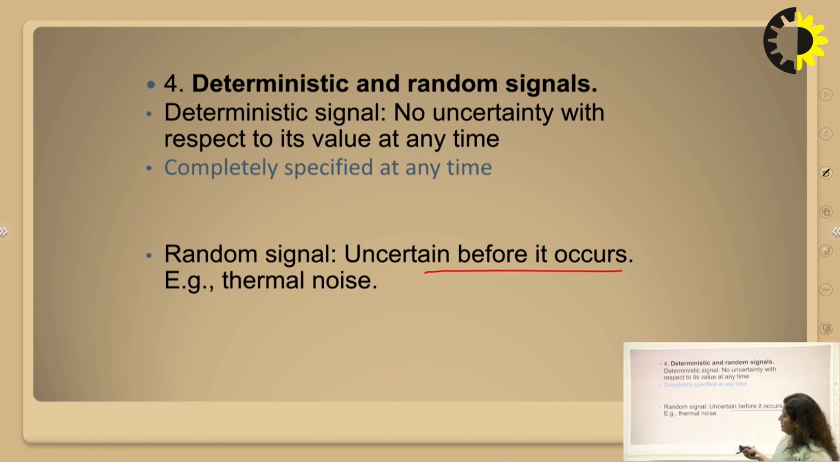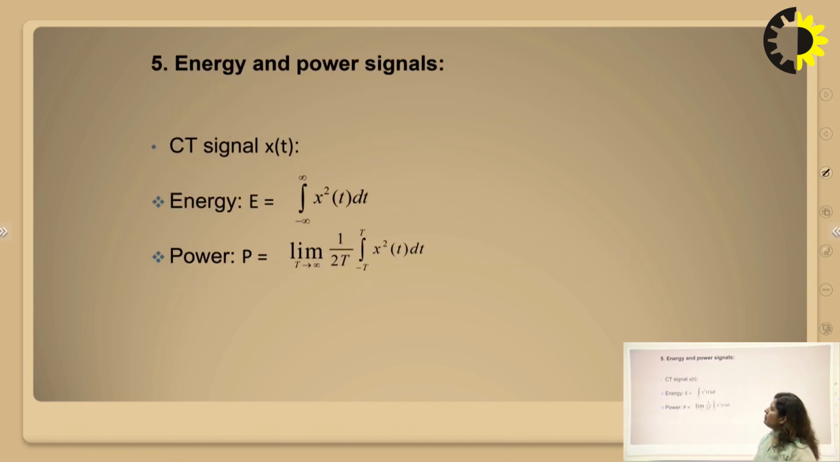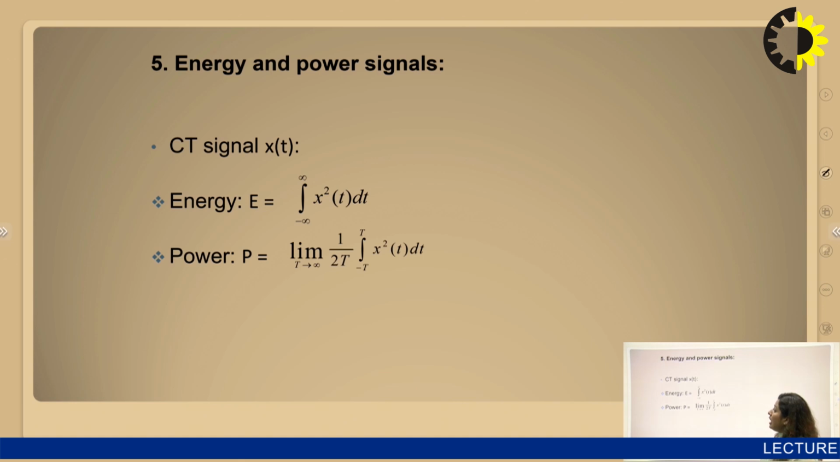Okay. Then energy and power signals. This category of signal is very important. A continuous time signal can be an energy signal or a power signal, or it can be neither energy nor power signal. So how do we find out whether a signal is an energy signal or a power signal, and also how can we calculate the value of the energy and power?